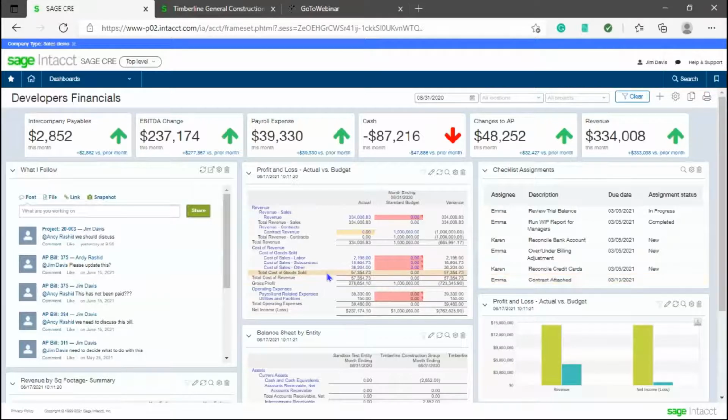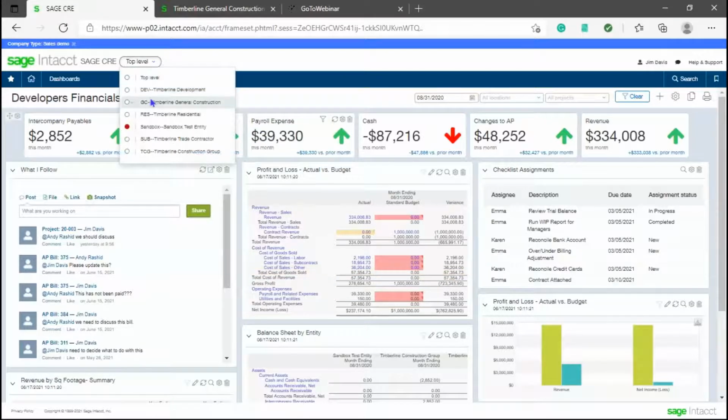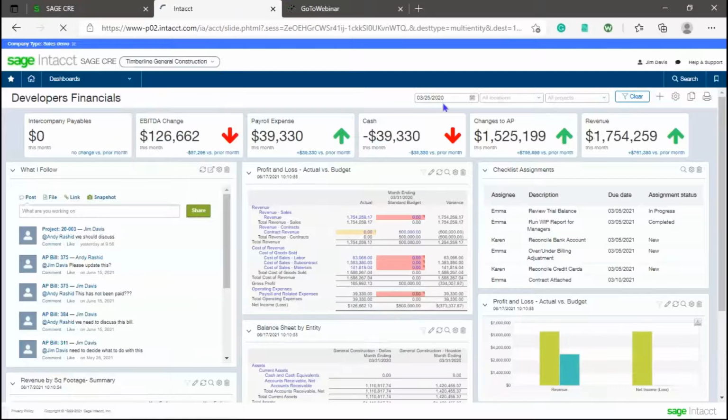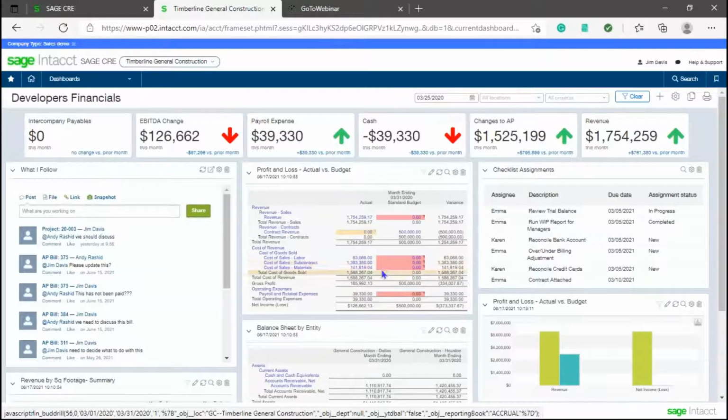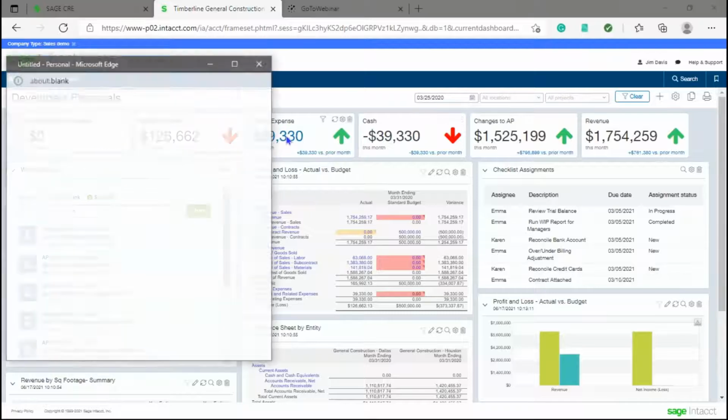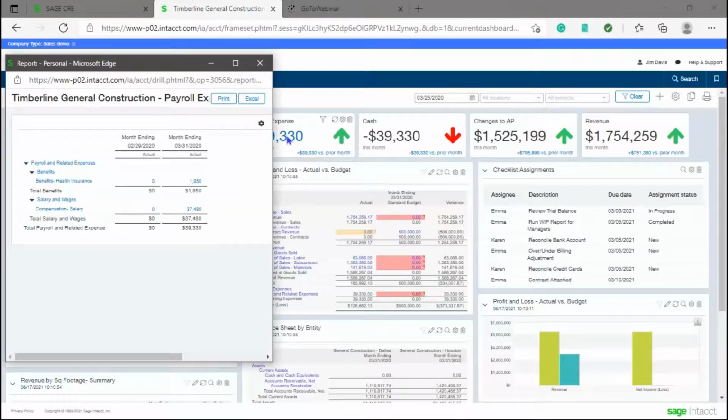I also want to talk about the fact that inside of these dashboards, everything inside of it, no matter which level we're at, if I go back down here to the GC level, for instance, we'll pop that back up. You can see all this information here. And I can see things like this cost of sales subcontract. I can see these payroll expenses, right? If I go in here, I can drill down inside these.